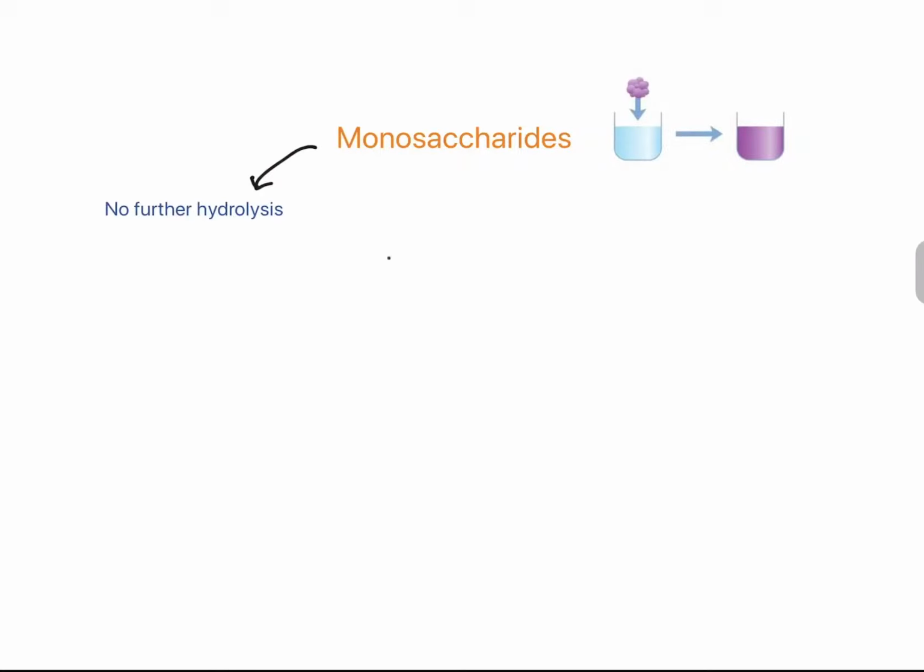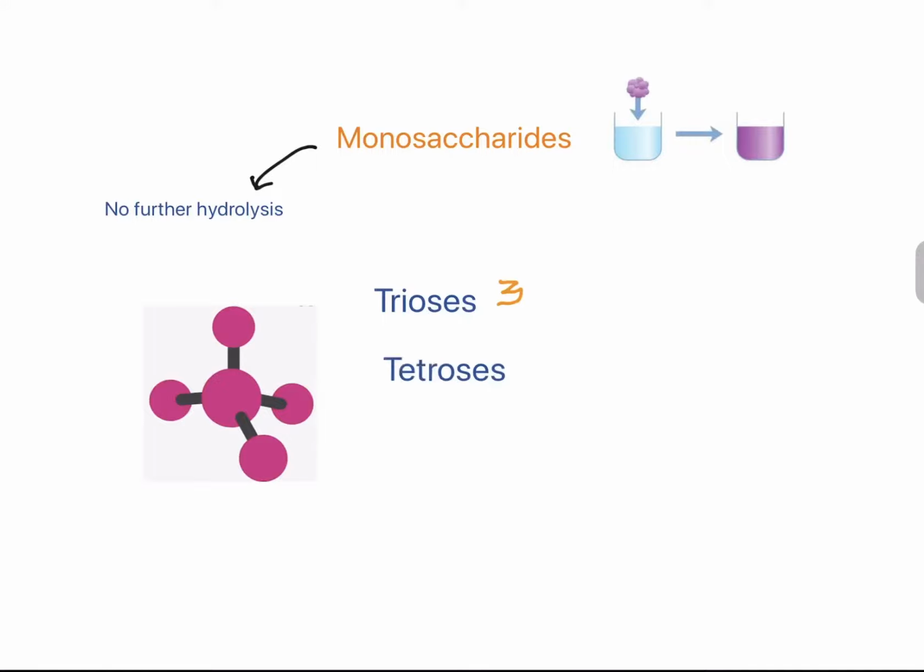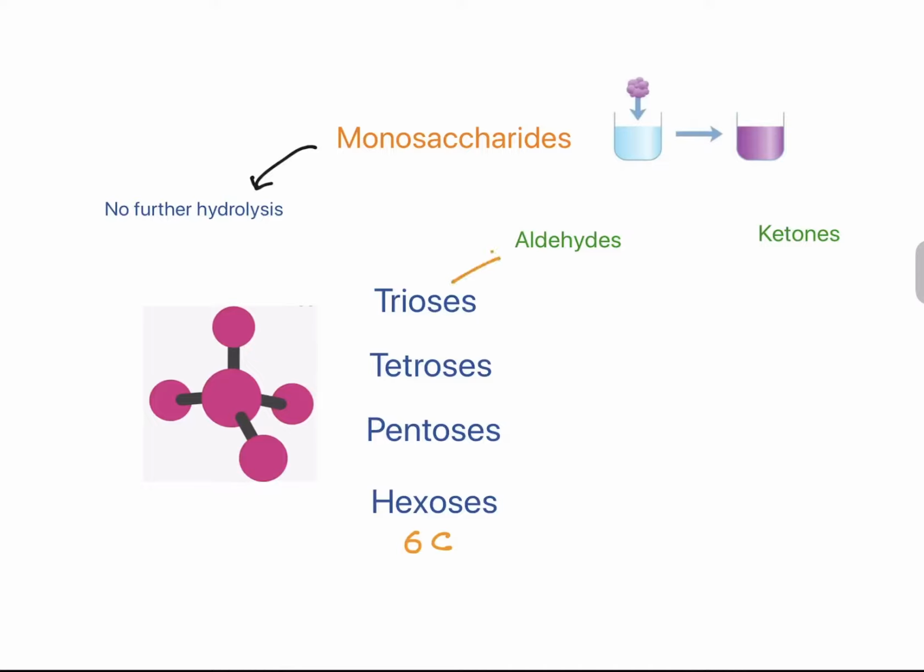Now we will see the first class, that is monosaccharide, in detail. Monosaccharides are soluble and polar. They cannot be further hydrolyzed. On the basis of number of carbon atoms, they are further divided as trioses containing 3 carbon atoms, tetroses 4 carbon atoms, pentoses containing 5 carbon atoms, hexoses containing 6 carbon atoms. Glucose falls under the category of hexoses and it is one of the most important monosaccharide carbohydrates. All these classes are further classified as aldehydes and ketones.